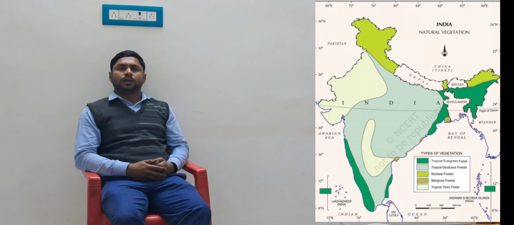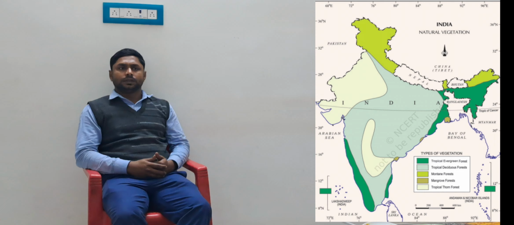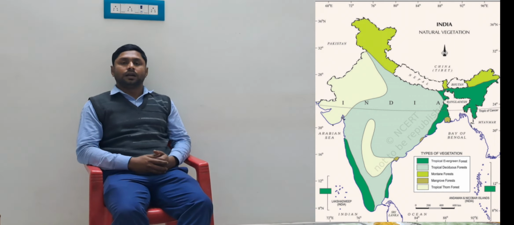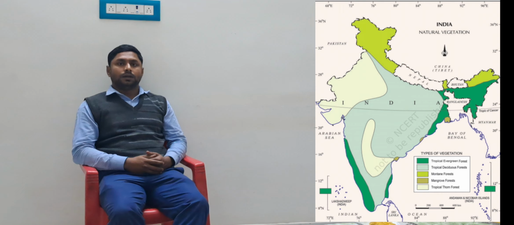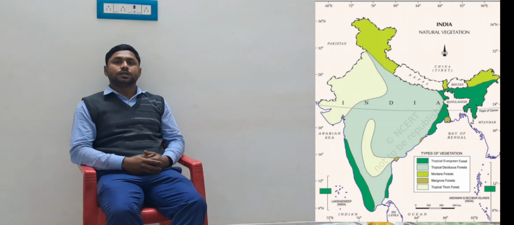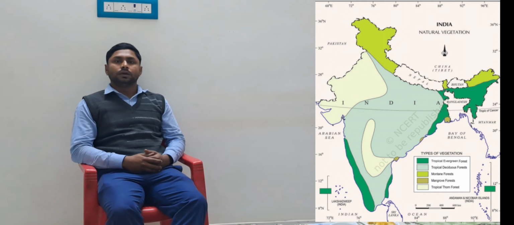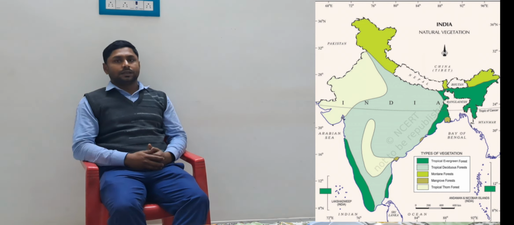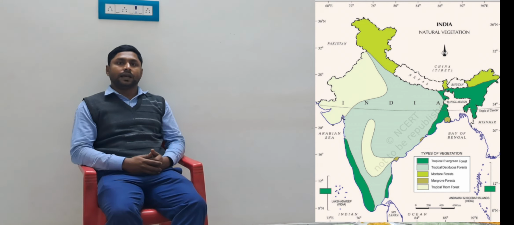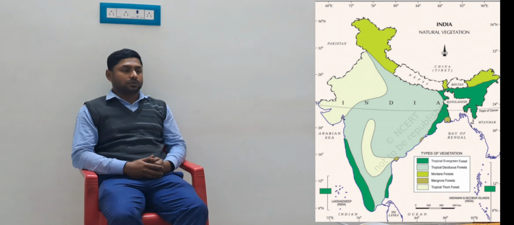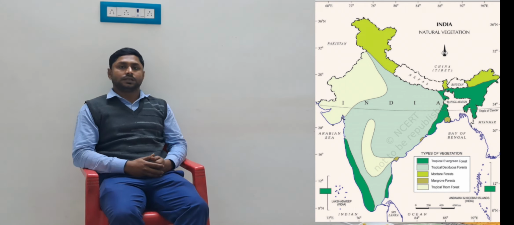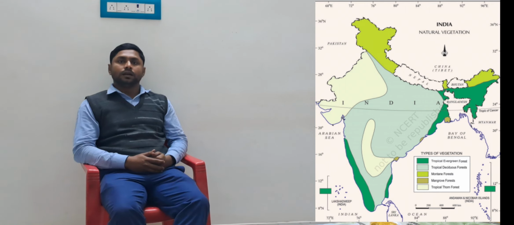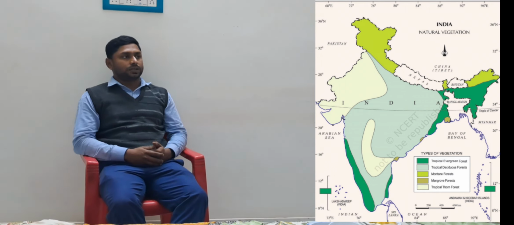Some plants of the evergreen forest shed their leaves, but at the same time some plants grow new leaves. In that way, these plants look green throughout the year. That's why this type of vegetation is known as evergreen vegetation or evergreen forest.